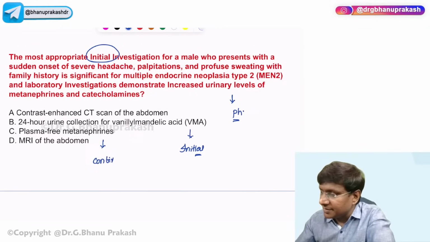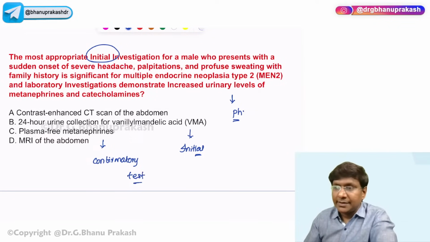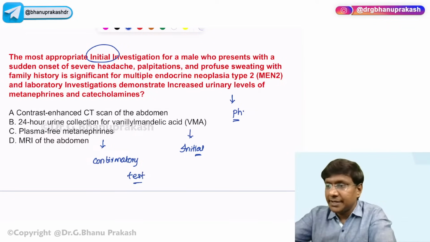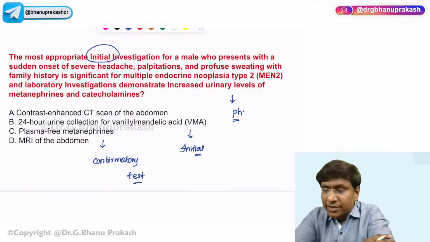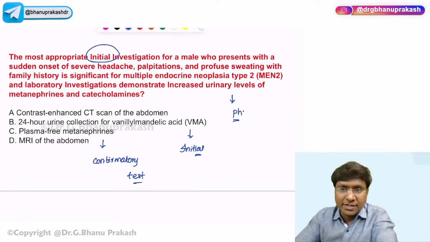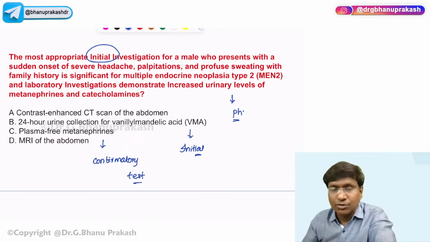This will be the confirmatory test, right? Okay, right. And please don't get confused with the DOTA-TATE scan. Yes, Pratyusha, I'll come to the DOTA-TATE scan. I'll discuss what exactly that is.